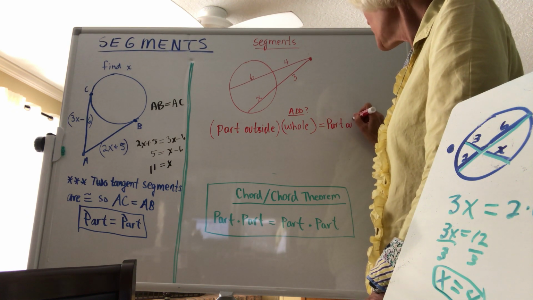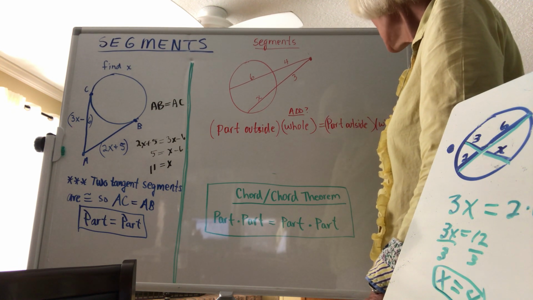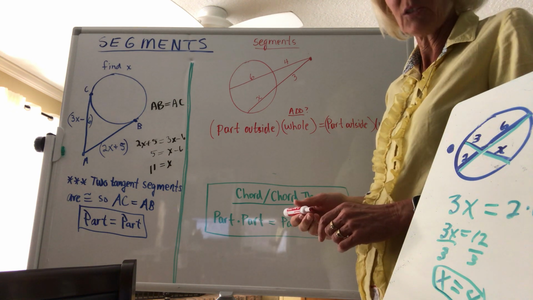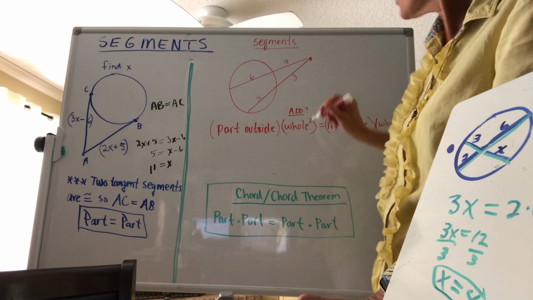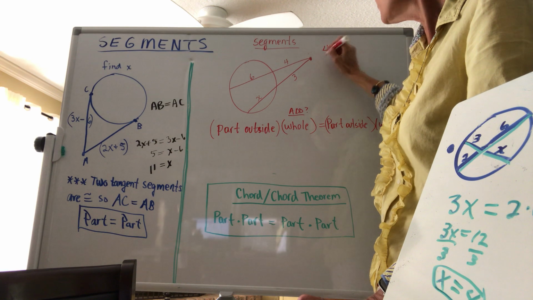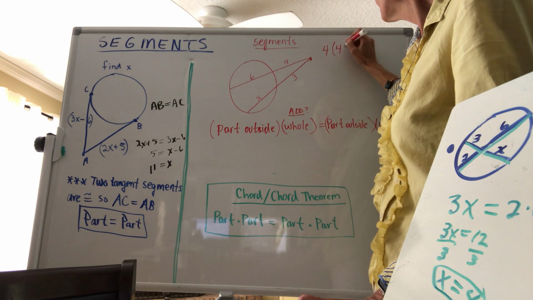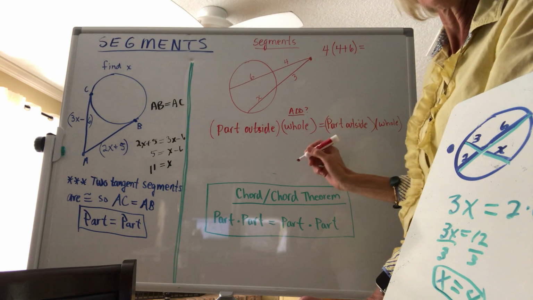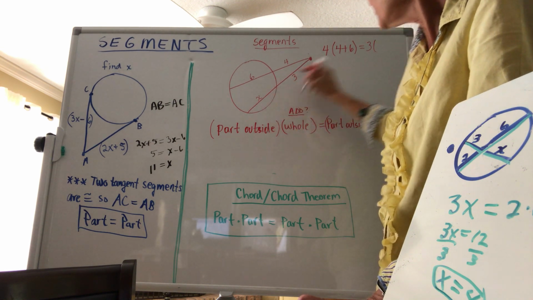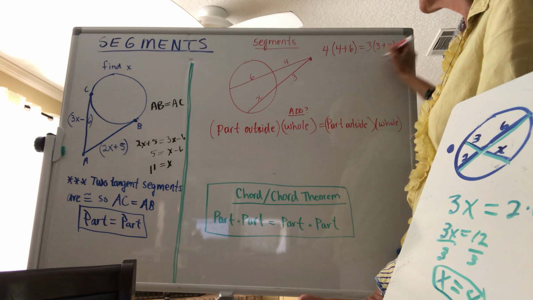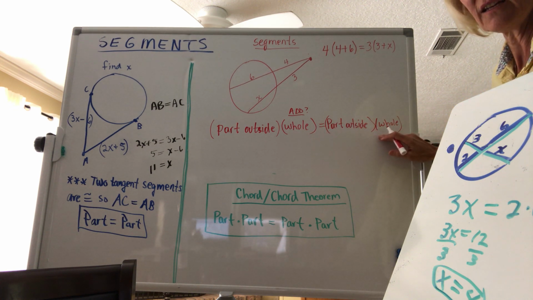So it's still working with similar triangles, but we're now going to see that we're just doing the part outside times the whole equals the part outside times the whole. Okay? So it's really that simple. Just got to remember to go on the outside and work to the inside. So here I would solve this by saying that's 4, the part outside, stay on the same secant segment and add them together. 4 plus 6 equals, and then stay on the outside, 3, and then the whole thing, 3 plus x. So it's part outside times whole equals part outside times whole.